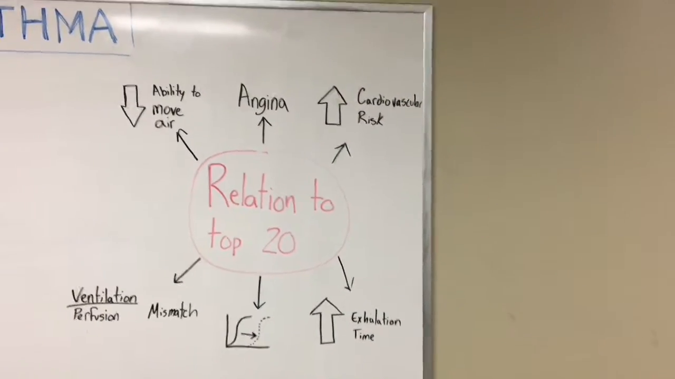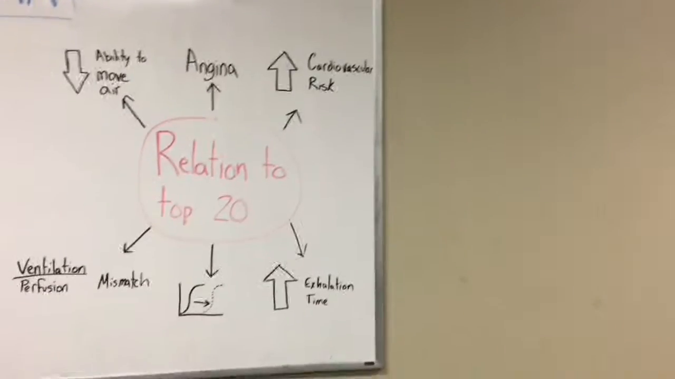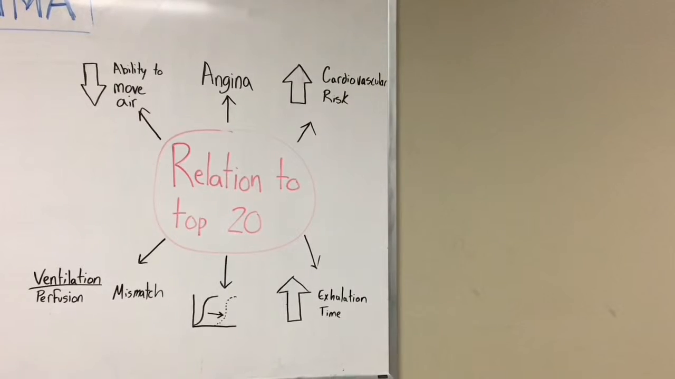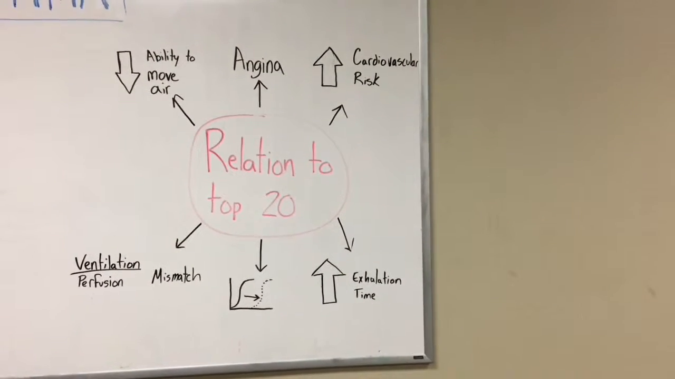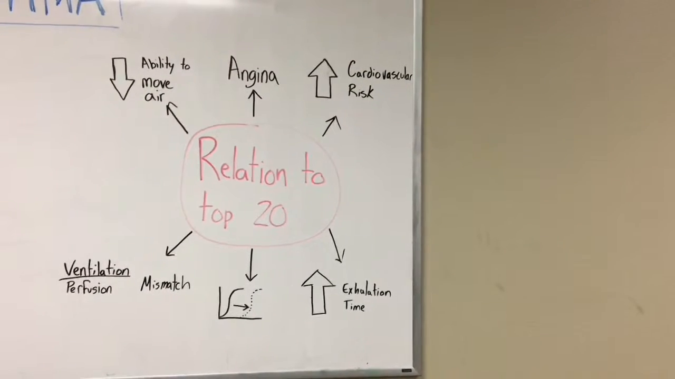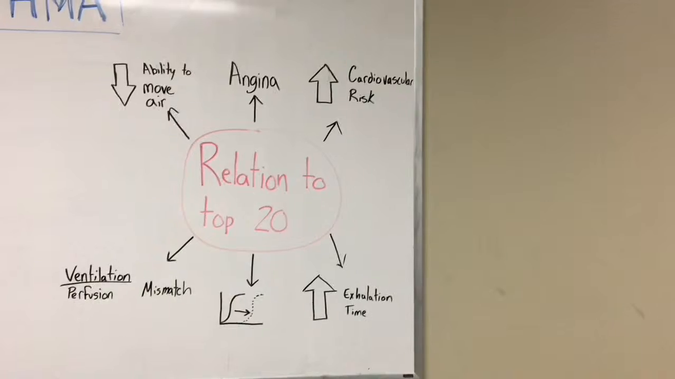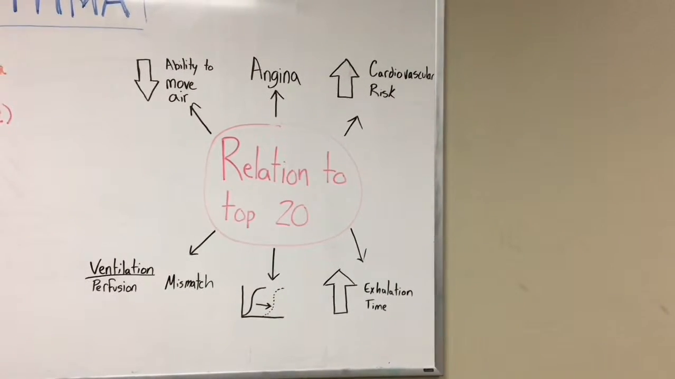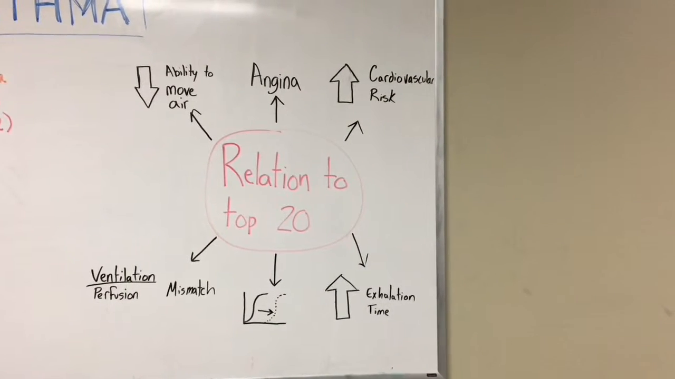Okay, so ways that asthma relates to our top 20. One way it can relate is that it can cause angina while you're experiencing asthma, so that tightness in the chest can be interpreted as pain. Another thing is that if you have asthma or if you're taking asthma medications, you can have a higher risk for cardiovascular events like a heart attack or a stroke.